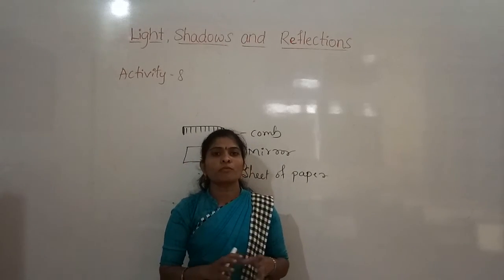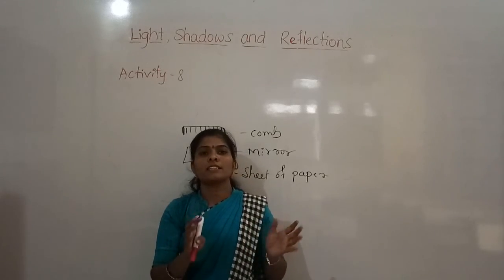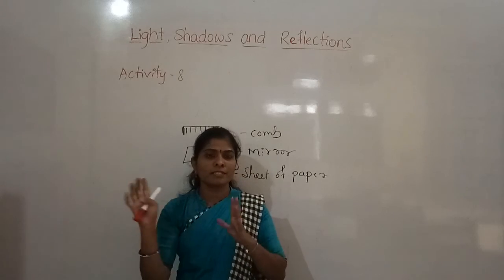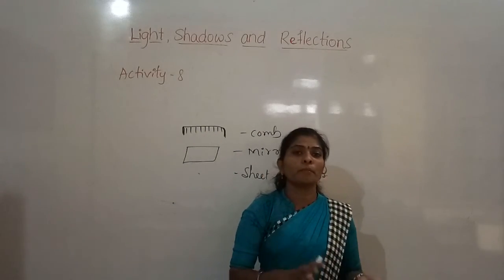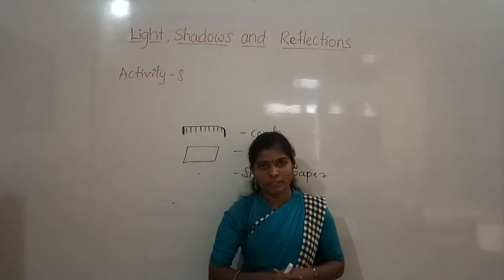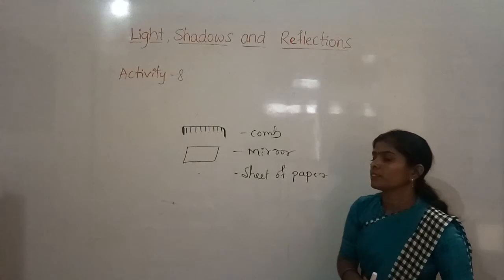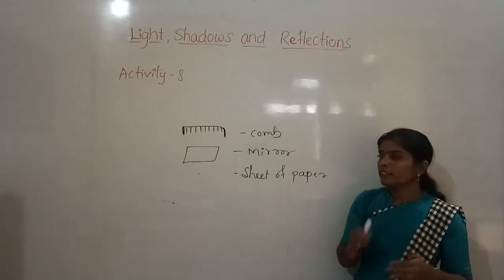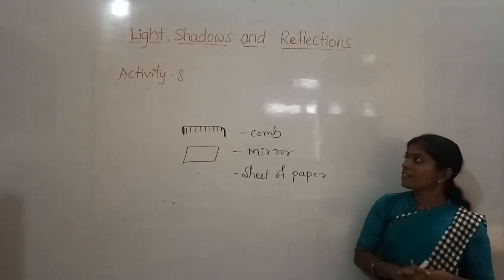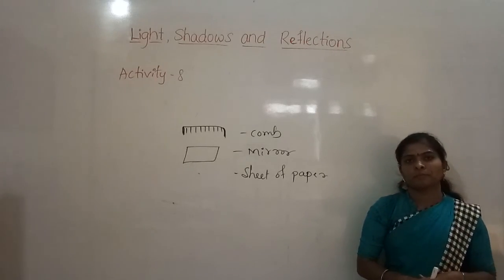So this is some common character, and the size of the image formed is the same as the size of the object. So these are some common characters of the image formed in the mirror. So this is about the reflections of light. I hope you have understood, and with this I will conclude this class. So that is light, shadows and reflections.